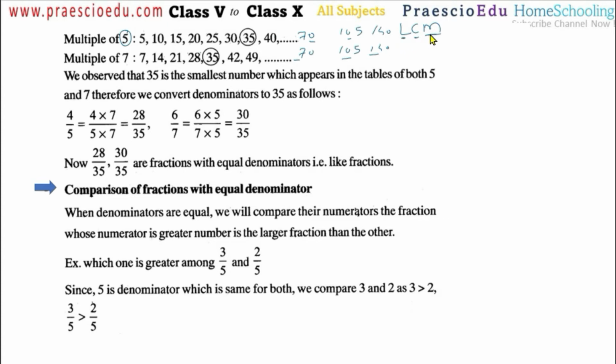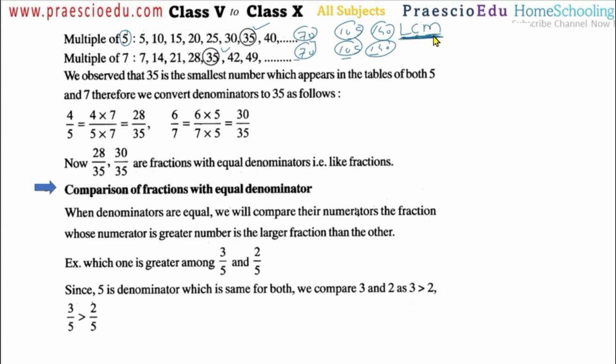Okay, see, again I am repeating, we are listing multiples here. Then we are finding out which are the common multiples, like this one. These are the common, but among these the least means the smallest one. Now this 140, or infinite multiples are there, but in this the least means smallest. Which is the smallest? 35 is the smallest, so that's why this is called LCM. I think you understand LCM now. Next time I will explain HCF also.